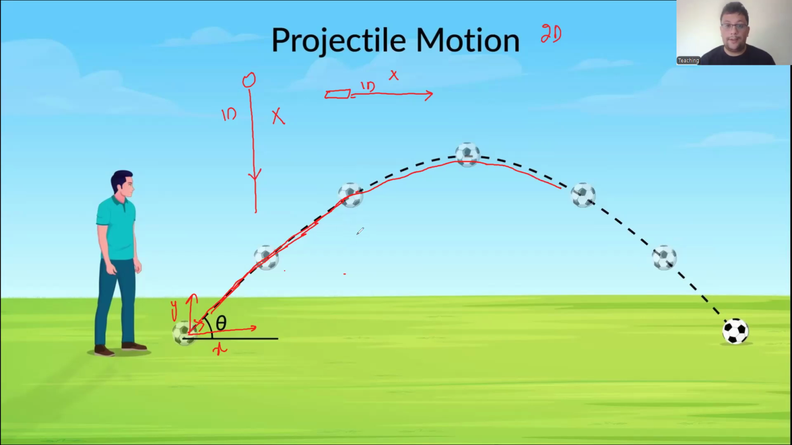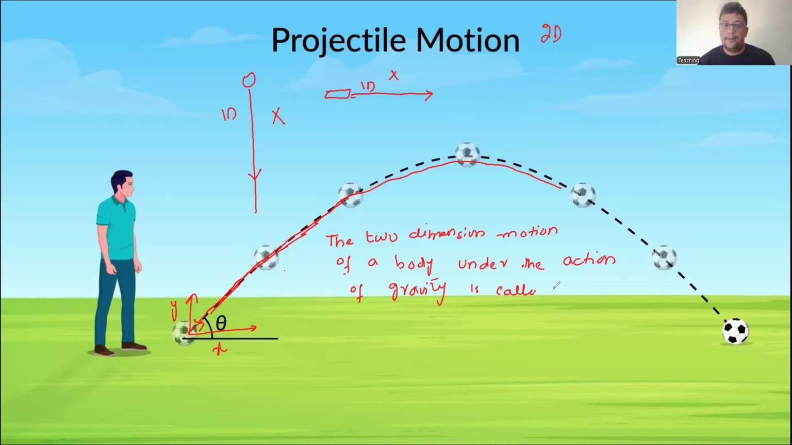If someone asks you for the definition, the simple definition is: the two-dimensional motion of a body under the action of gravity is called projectile motion. All right. So two-dimensional motion under the action of gravity is called projectile motion.